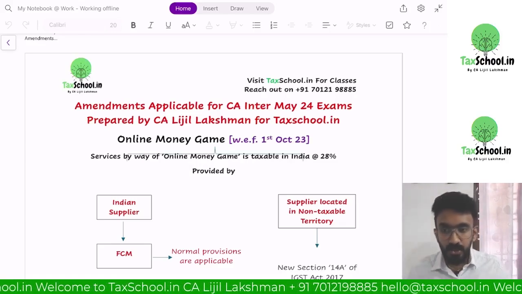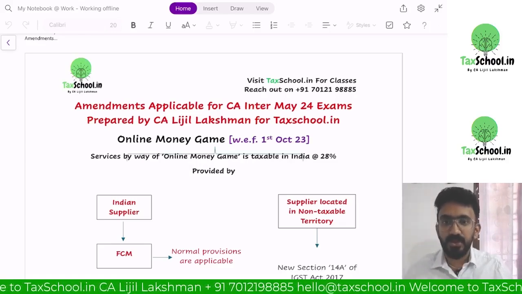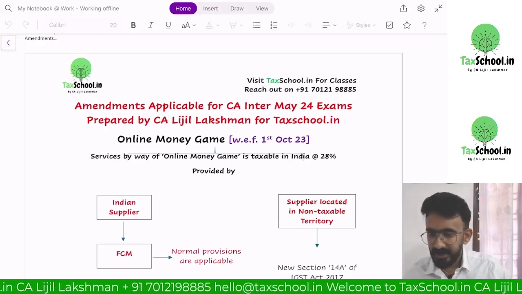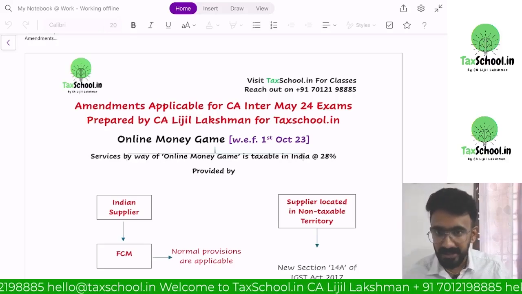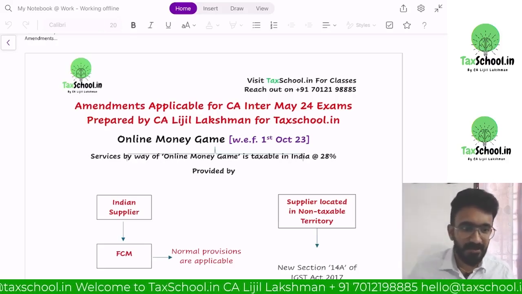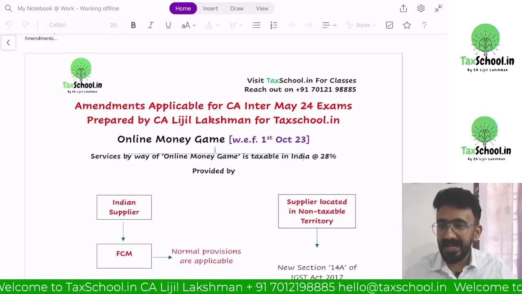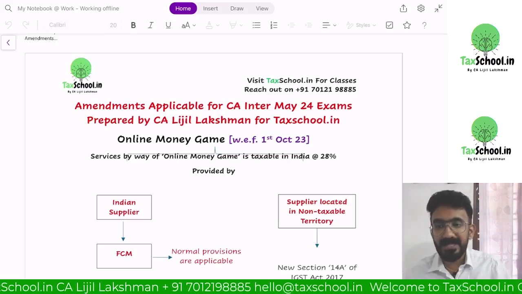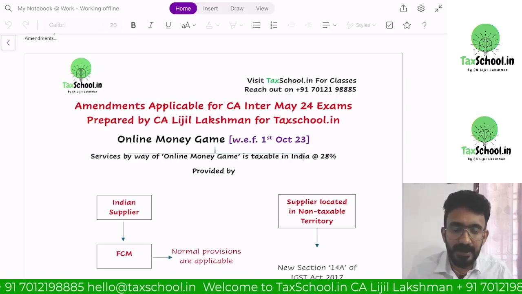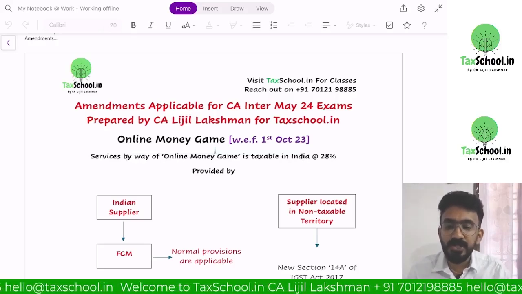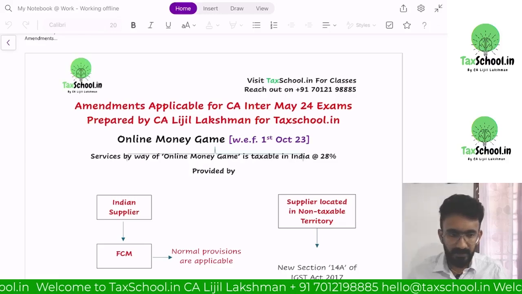Dream 11 says that to create a team, you need to know that in cricket there are 11 people. You need to know who's going to be the captain. You need to predict who will perform well. So you should know what is a batsman, what is a bowler. All of this understanding is a prerequisite to participate in this game. So this should be treated as a game of skill. It should not be treated as a game of chance. Are you understanding?